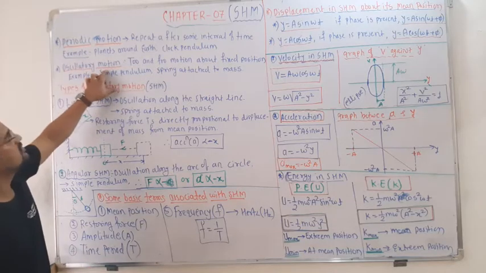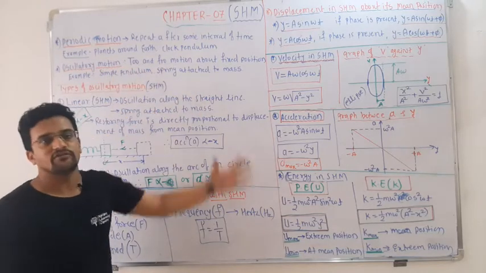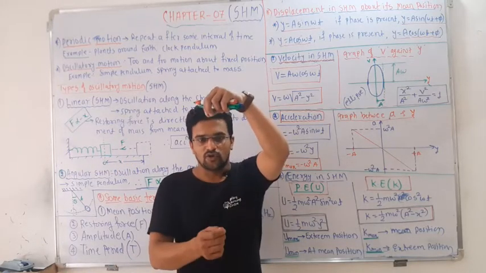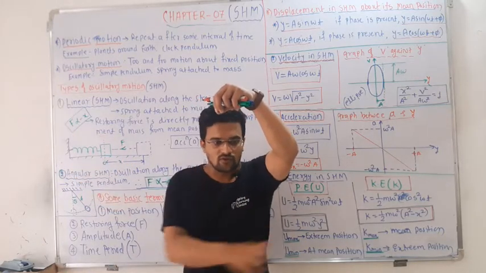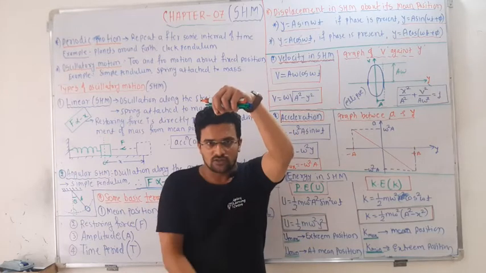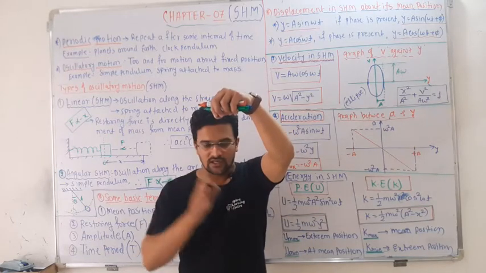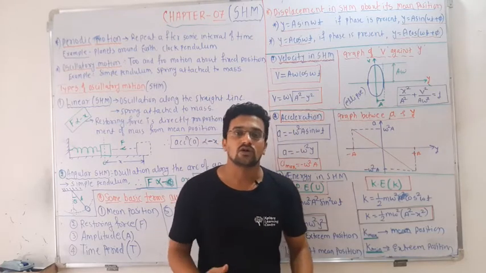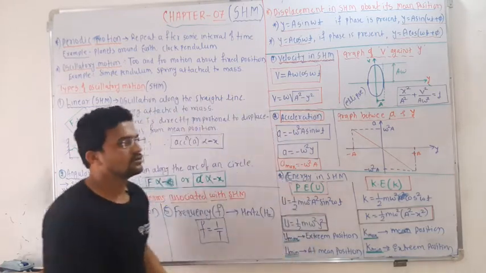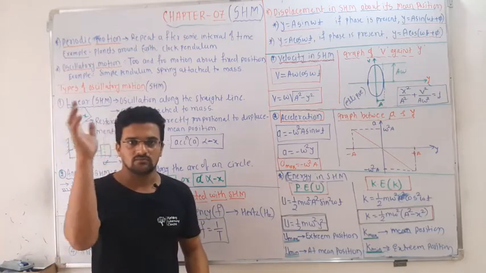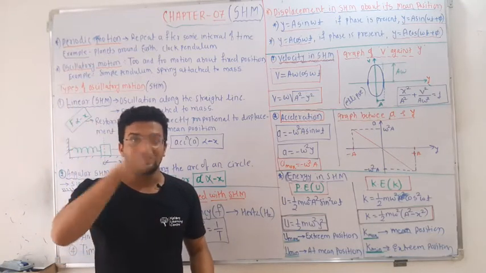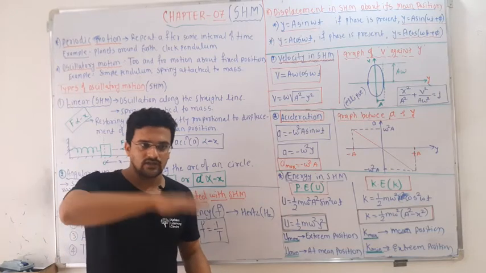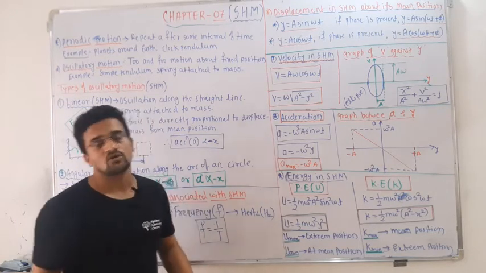And oscillatory motion is nothing but the to and fro motion about a fixed position. The best example is the simple pendulum. If you oscillate it from here, it will oscillate about this mean position, towards this side and towards that side. That motion is known as oscillatory motion. Another example is tree branches in the breeze. When the wind blows, the tree branches move like this, so that is nothing but oscillatory motion.